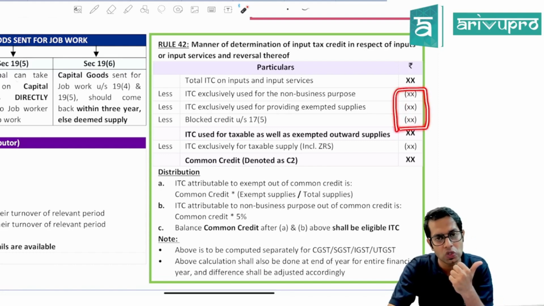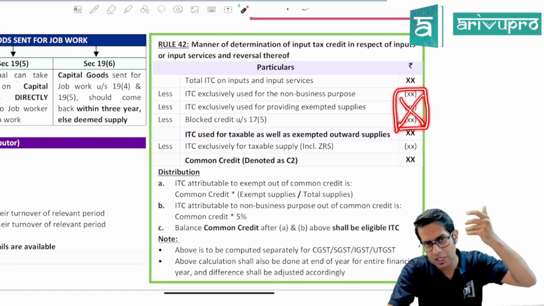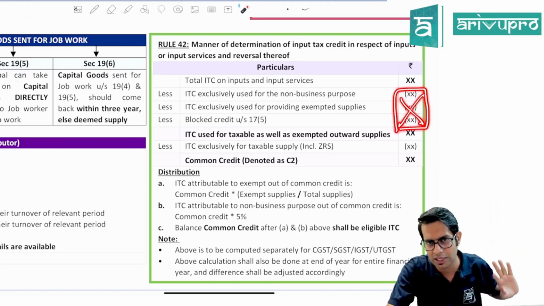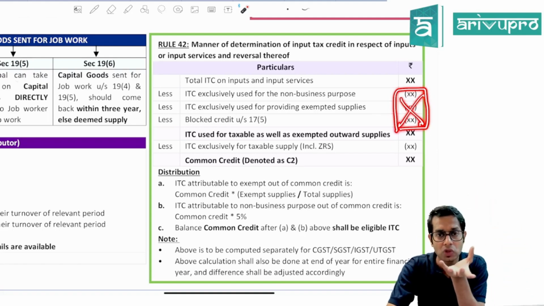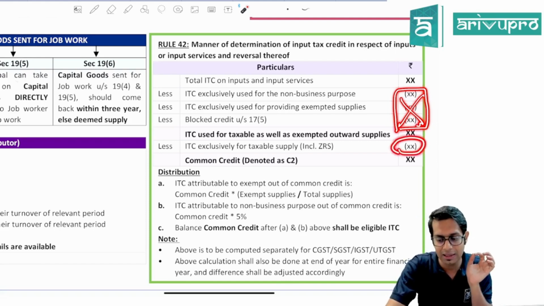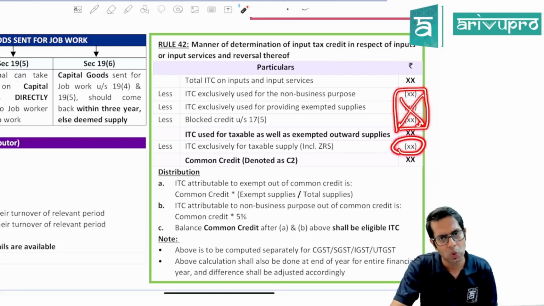Are something which you are using only for non-business purpose, something which you are using only for exempt supplies, and something which is blocked under 17.5, on these items you cannot take input tax credit at all. So from your total, subtract these items. Then you will be left over with some items on which you are eligible to take input tax rate. From that, subtract the ITC on the goods and services which are exclusively used for making taxable supplies. Why, sir? Because on this you can take full input tax rate, because it is exclusively used for making taxable supplies.